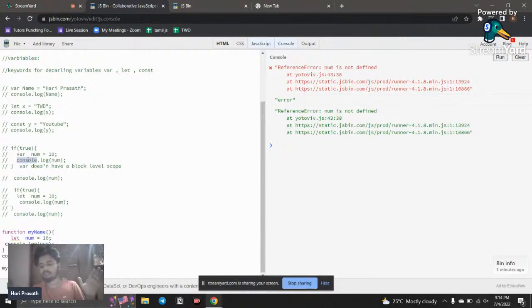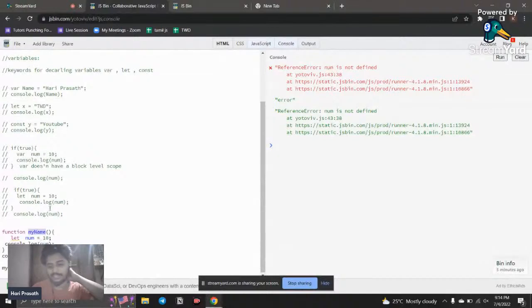Let has a block level scope, so it is better to use let. That's it, very simple. This is the major difference between var and let. Var has a functional scope, and let has block scope. An added advantage for let, so use let. Now we move on to the next concept, const.